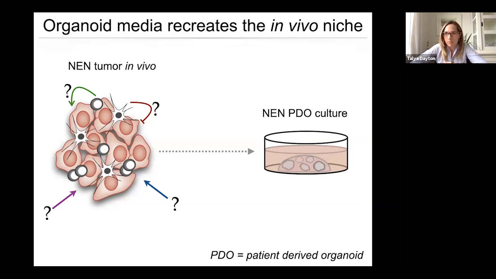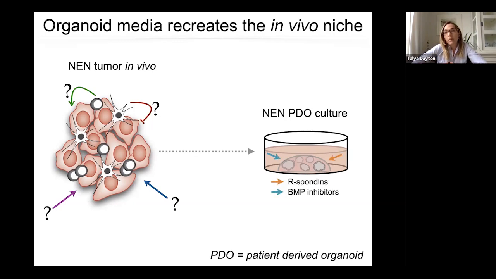Before I move on, I want to just pause and take a second to think about one of the things that I mentioned in the beginning, and that is that we use a defined growth media, and that we design that media in order to recreate the in vivo niche. So what that means is usually we're going from the information that we have from the in vivo environment and then using that and applying it to the in vitro environment that we're trying to recreate. The problem is that in the case of NENs, we really didn't have a lot of information about what the microenvironment is composed of, and perhaps there was some information out there, but it wasn't clear what was important and what wasn't important for the growth of these cells.